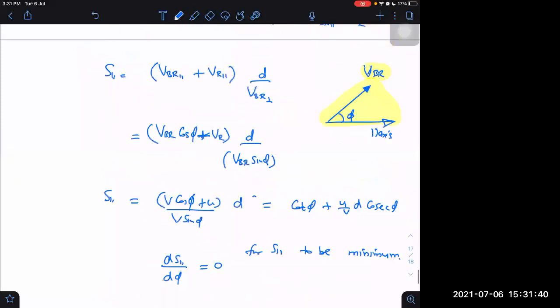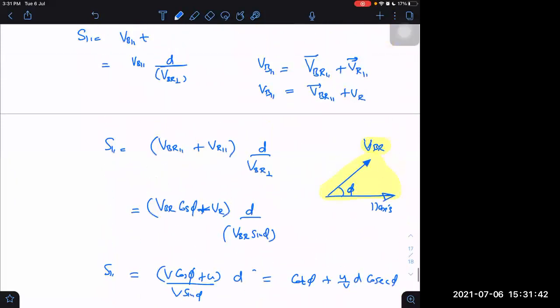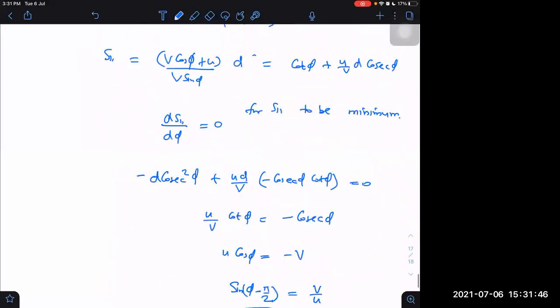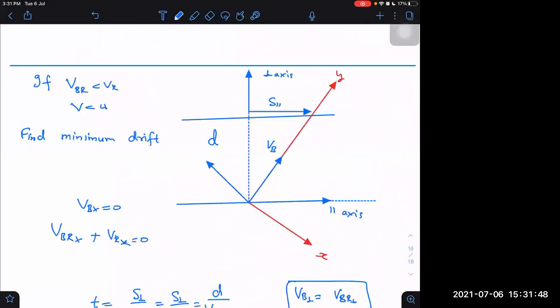Let us say phi is more than 90, then I can take it to be an obtuse angle, like this. And I know one thing, that if this total is phi, this is phi minus 90.